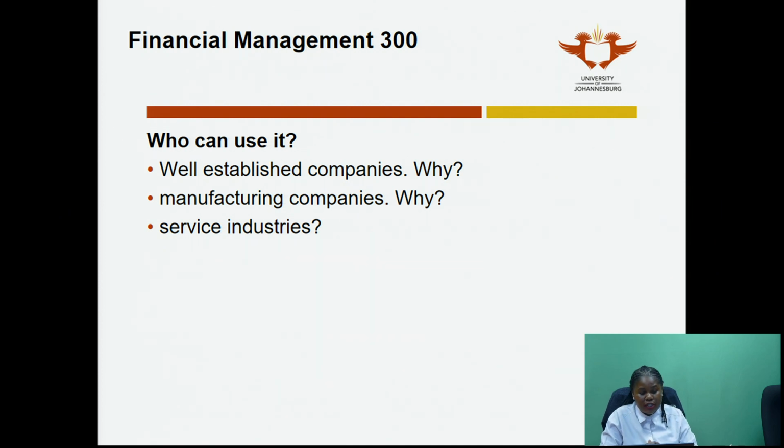Now, who uses standard costing? First of all, it needs to be a well-established company. The reason it needs to be a well-established company is because, like I said, it is a predetermined cost. So for you to predetermine, it means you must have a history of doing the same thing over and over again for you to find what is your efficient operating condition and what is the standard at that efficient operating condition. So it needs to be a well-established company.